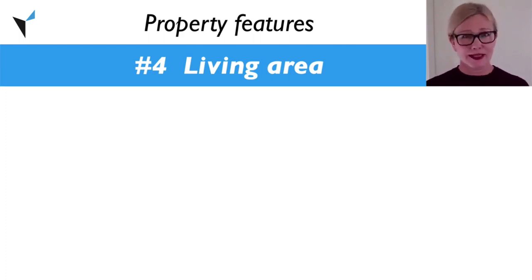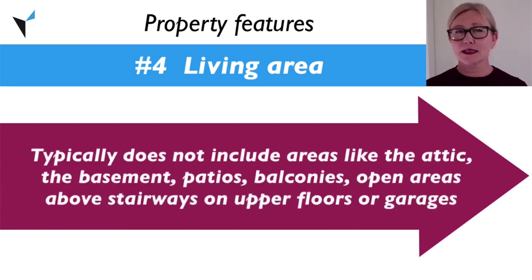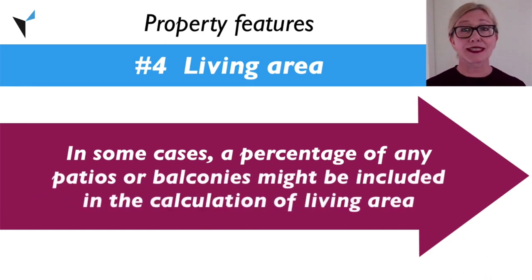The term living area refers to the total area of habitable space at a residential property. Living area typically does not include some areas of a property like the attic, the basement, any patios, balconies, open areas above stairways on upper floors, or garages. In some cases, a percentage of any patios or balconies might be included in the calculation of living area.